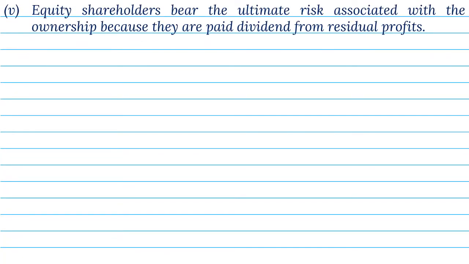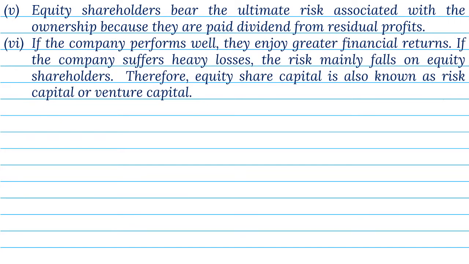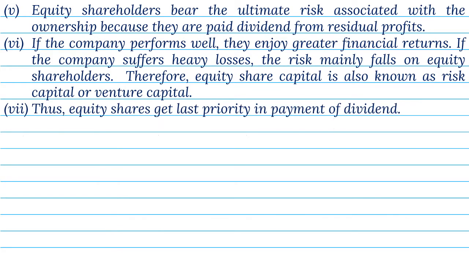5. Equity shareholders bear the ultimate risk associated with the ownership because they are paid dividend from residual profits. 6. If the company performs well, they enjoy greater financial returns. If the company suffers heavy losses, the risk mainly falls on equity shareholders. Therefore, equity share capital is also known as risk capital or venture capital. 7. Thus, equity shares get last priority in payment of dividend.